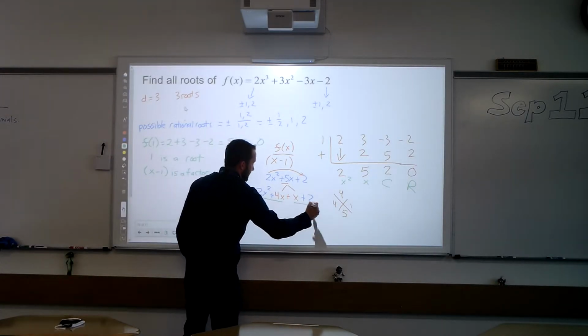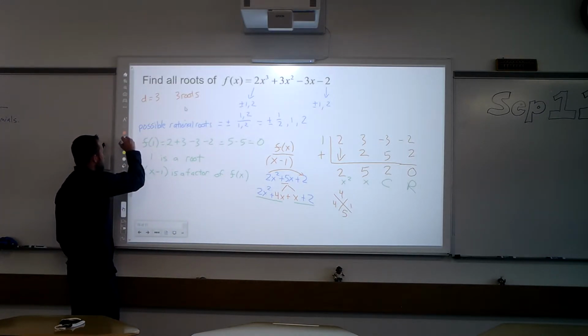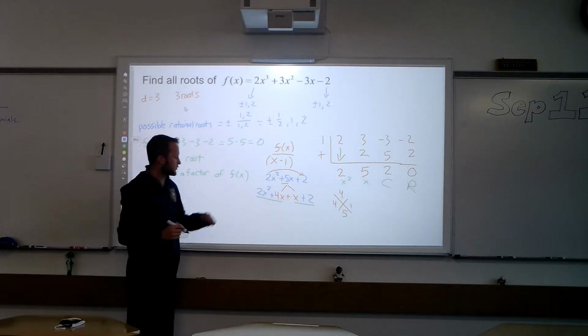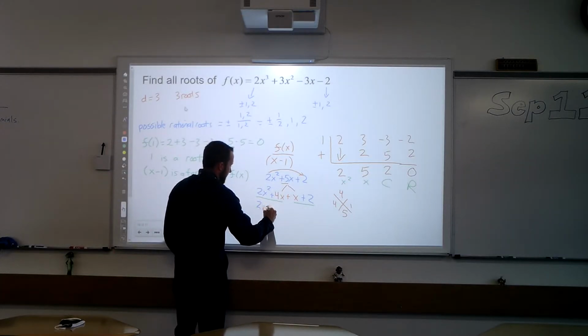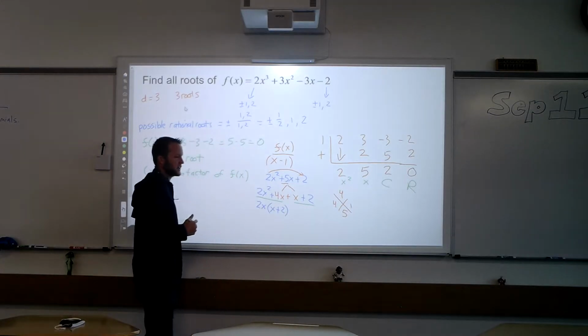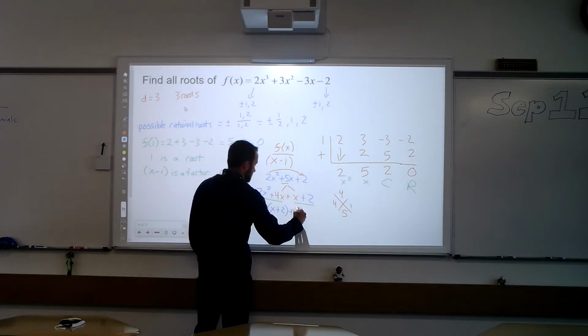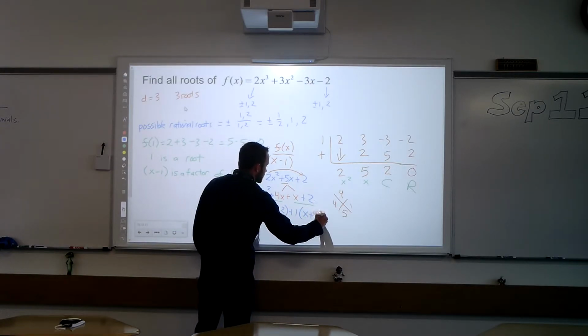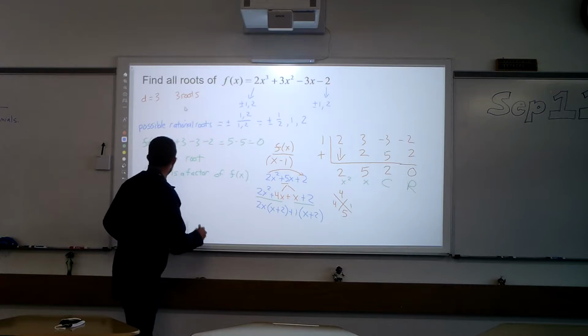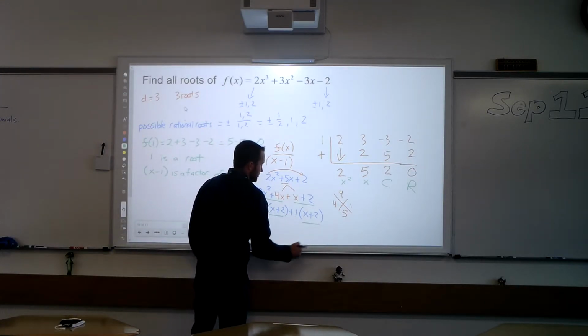In grouping, I split it into groups, and I say, what is the greatest common factor in each group? In this group, I can factor out a 2x, and that leaves behind x plus 2. For the second group, if they don't have anything in common, you can always factor out a 1. You know you're doing this right if you get the same thing, which we've got an x plus 2 here, and x plus 2 here.